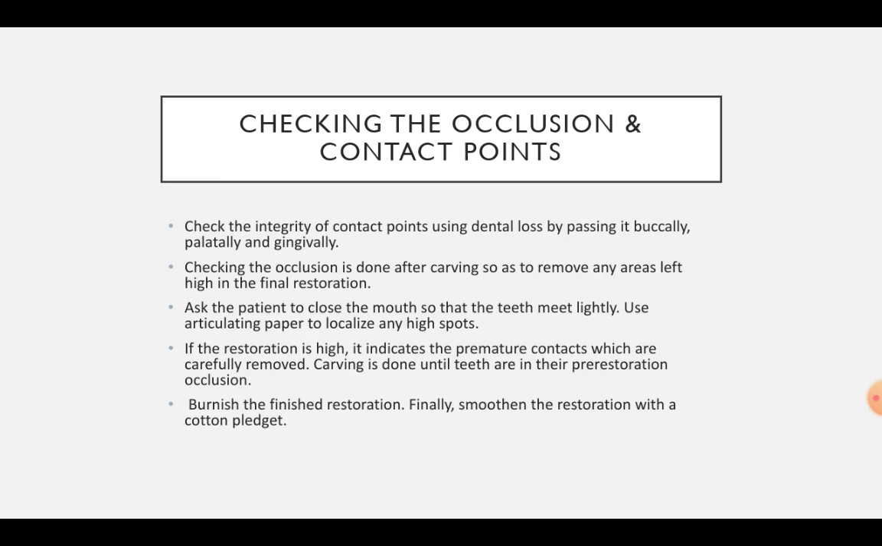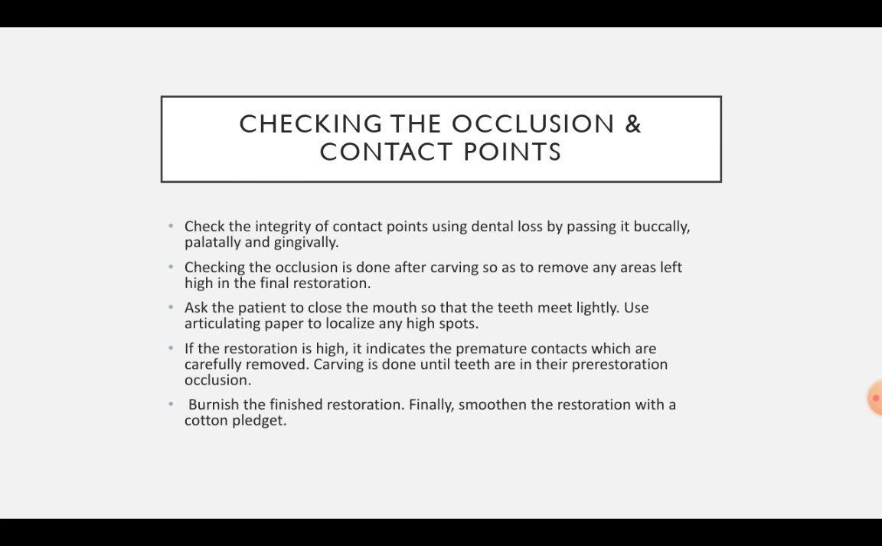Now after that, checking of the occlusion and contact points is done after carving. The integrity of the contact points using dental floss is checked by passing it buccally, palatally and gingivally. The checking of the occlusion is done after carving to remove any areas left high in the final restoration.